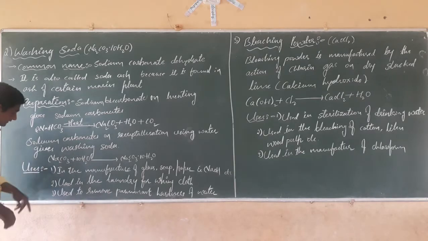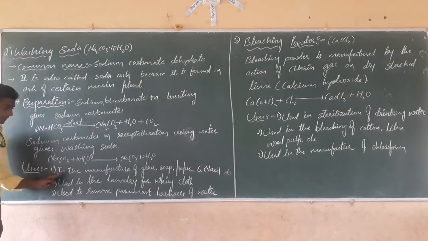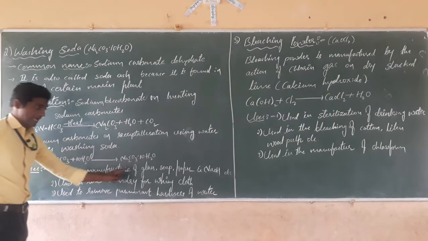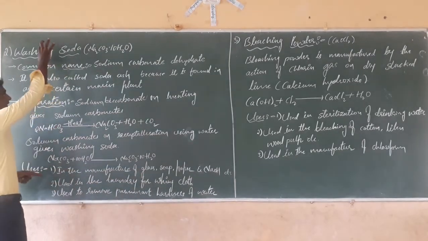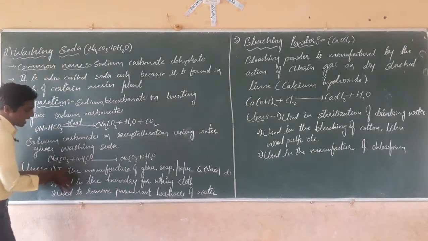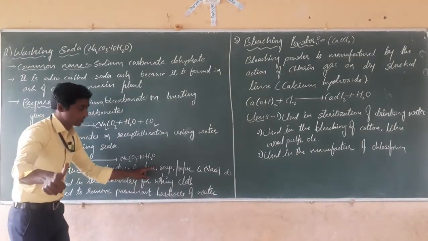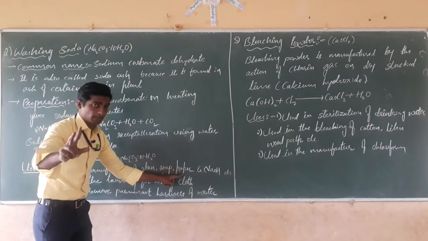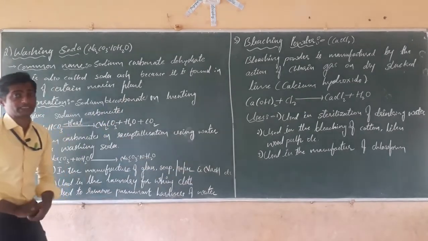Next, dear students, uses of sodium carbonate. First, in the glass industry, sodium carbonate or washing soda is used in the manufacture of glass, soaps and paper.